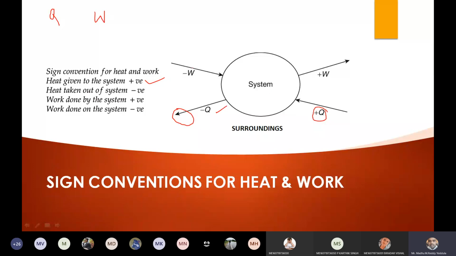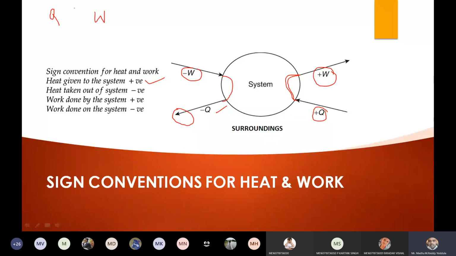Work done on the system is negative, and work done by the system is positive. So you remember simply, if you add heat, that heat can be used to do work, therefore both are positive. We can remember like this: whatever heat we are adding to the system is used to do certain work, so both are positive. In the same way, if you do work on the system, that work can be converted into some other form of heat, right? So both are negative.